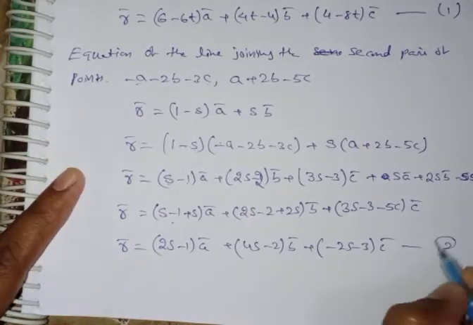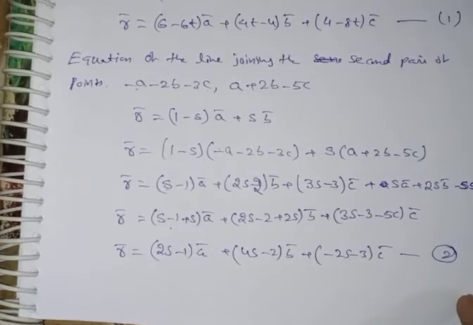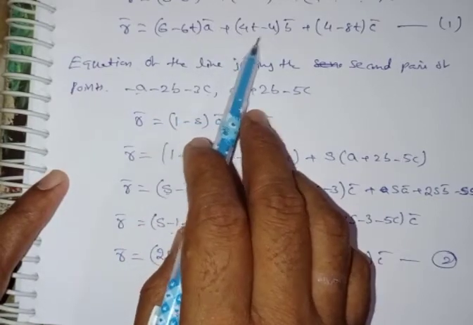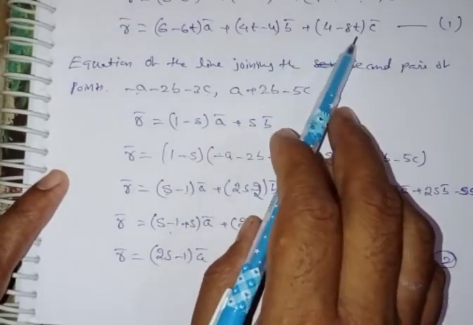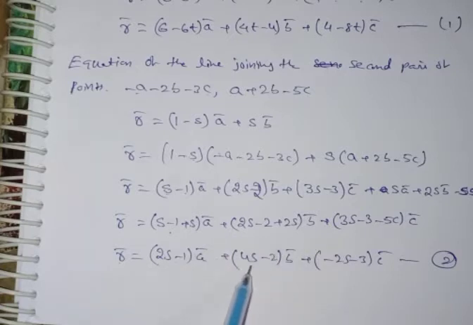You can call this the second equation. The first equation is (6 minus 6t) a bar plus (4t minus 4) b bar plus (4 minus 8t) c bar, and the second line equation is R bar is equal to (2s minus 1) a bar plus (4s minus 2) b bar minus (2s minus 3) c bar.